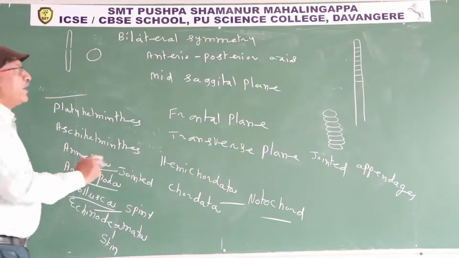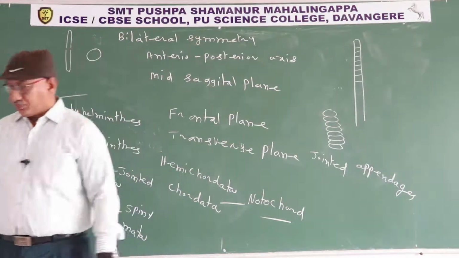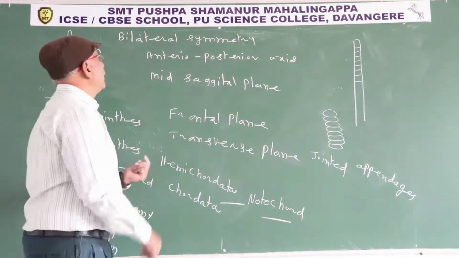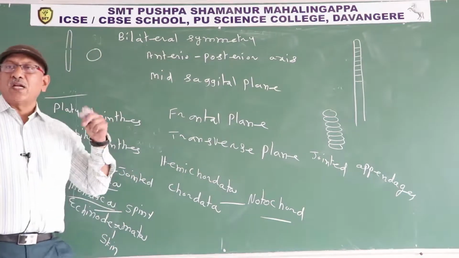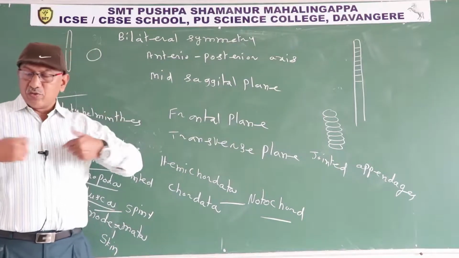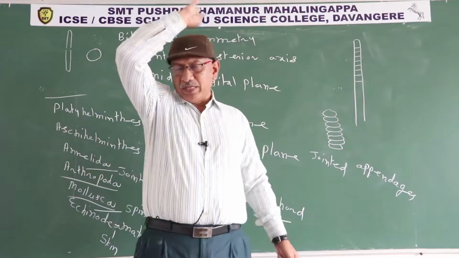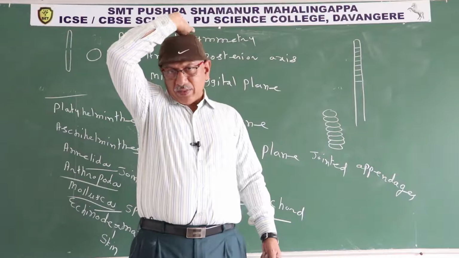So, bilateral symmetry. Once again, bilateral symmetry. Bi means two, lateral means side. The body is divisible into two equal halves. For example, in human beings, it is the mid-sagittal plane.